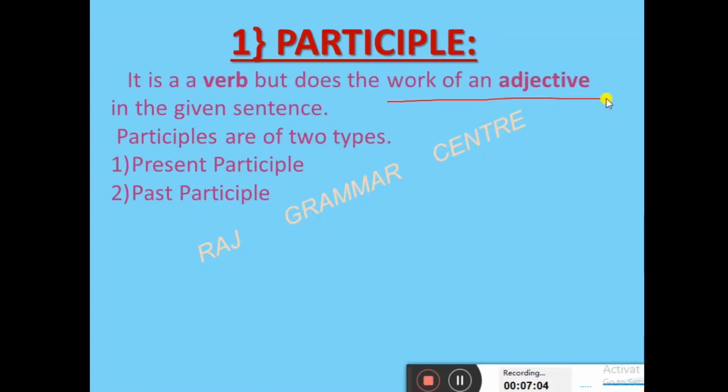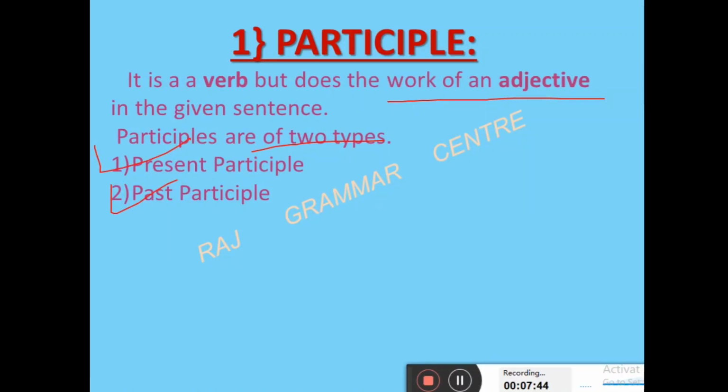Means like I can say that you might have heard a story regarding the jackal actually. Okay, the jackal covered his body with the skin and mouth of a lion. So it was a jackal but looking like a lion. So the same thing is here also. It is a verb, but what does it do? That is, it works as an adjective in the given sentence. It is of 2 types. Come on. First, present participle, and second, past participle.